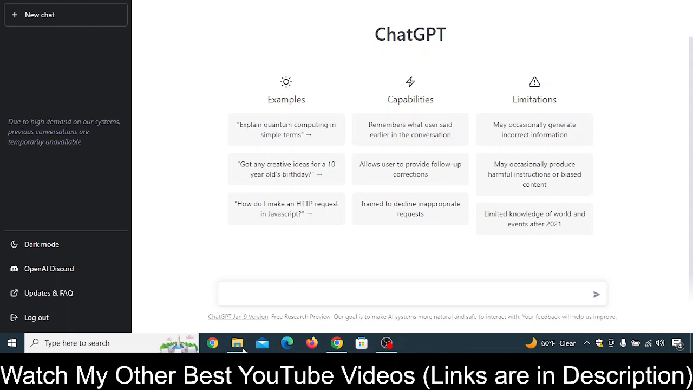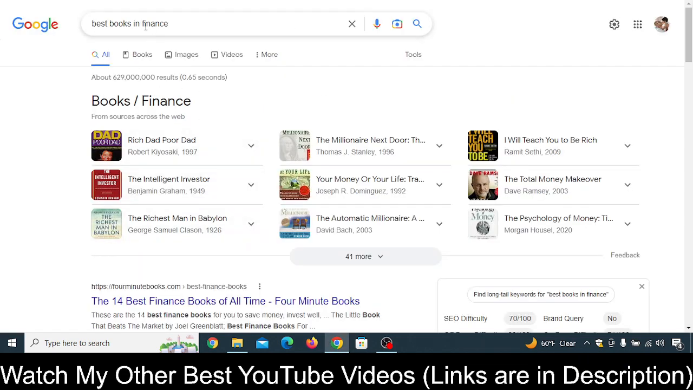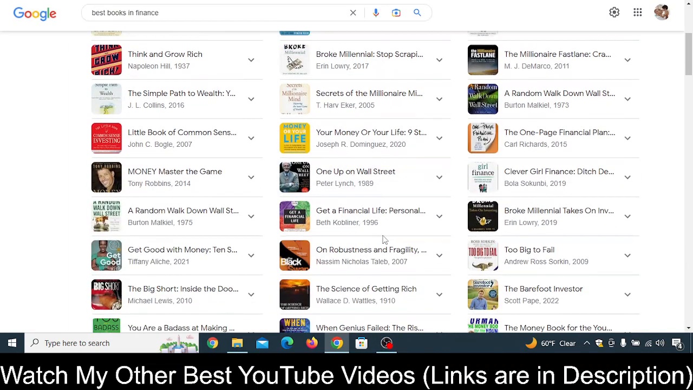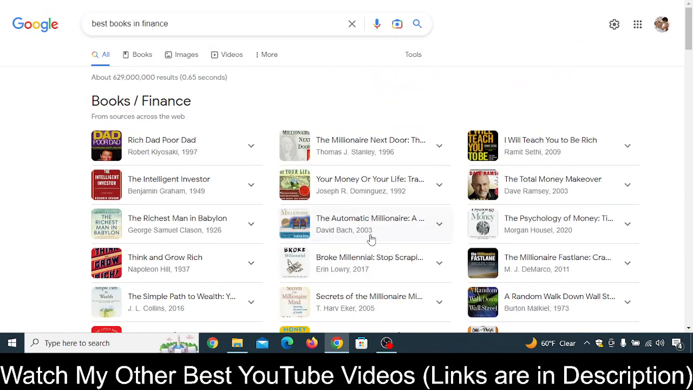So first thing you need to do is sign up to ChatGPT and open this. Second thing you need to do is just type best book in finance or best book in weight loss, best book in this, best book in that, whatever you want to type. Then you will get lots of book recommendations from Google. You can simply click here and you will find 41 more books. You can literally create the summary of all of these books by using ChatGPT.